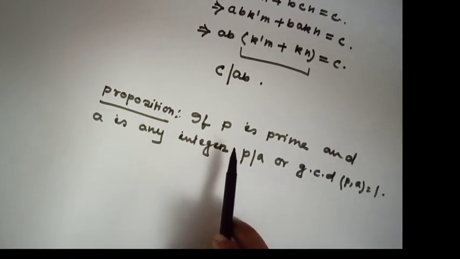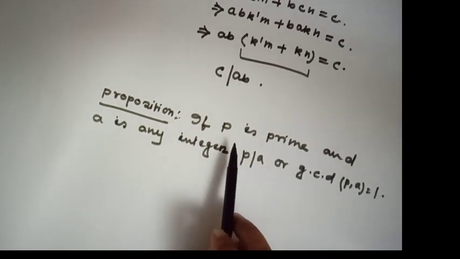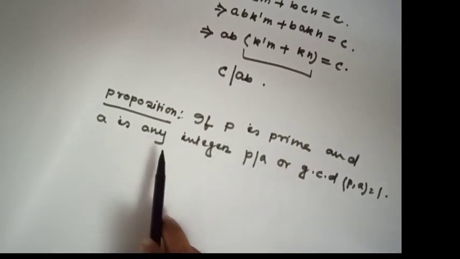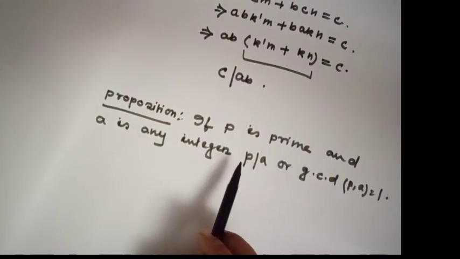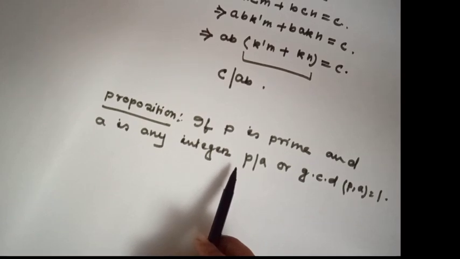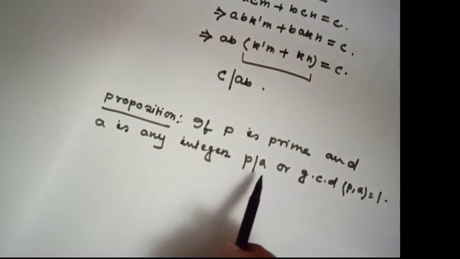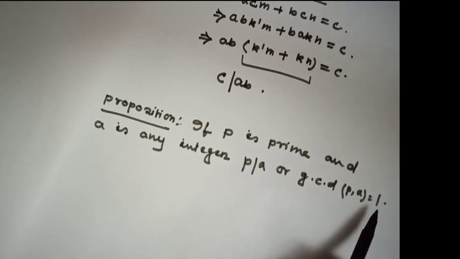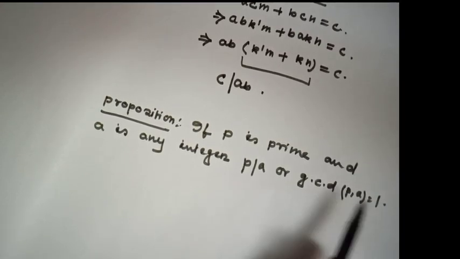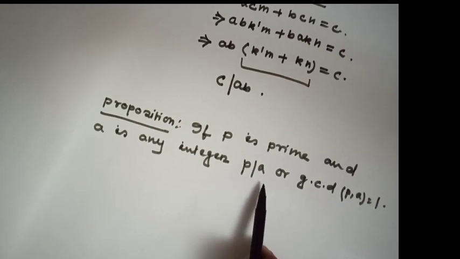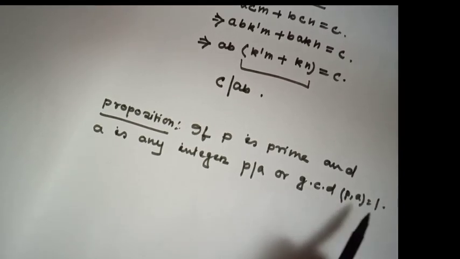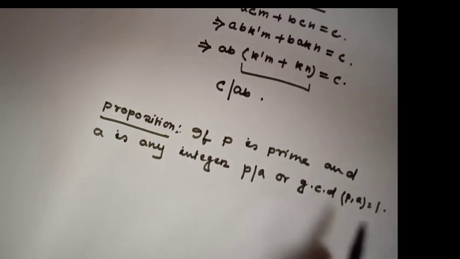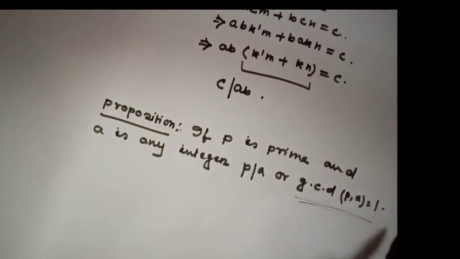My next proposition is, if P is any prime number and A is any integer, then P divides A or GCD of P comma A equals 1. That means either P divides A or GCD of P comma A equals 1. Okay. And this means they are prime to each other.